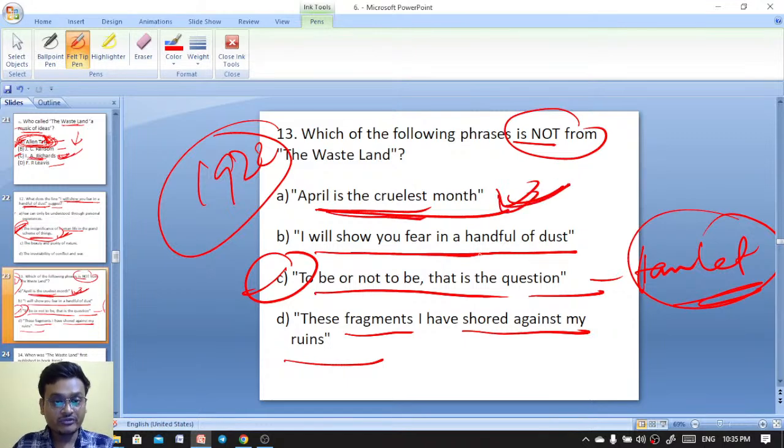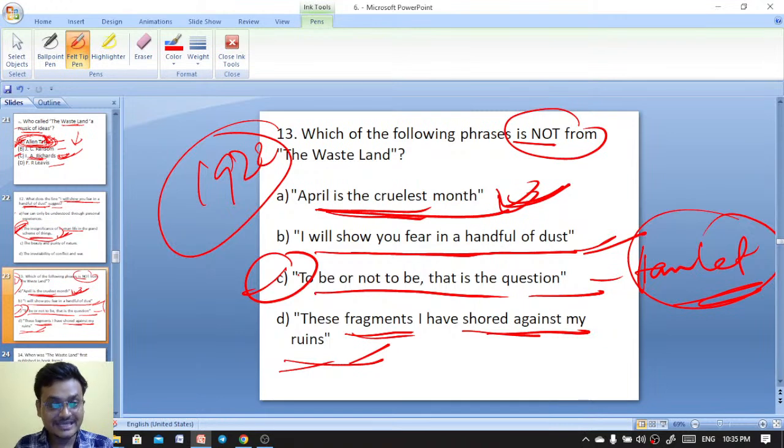Now I will show you fear in a handful of dust. These fragments I have shored against my ruins. And Shanti, this word appeared thrice at the end of the work, 1922. Which other important novels were published in 1922, will you say?